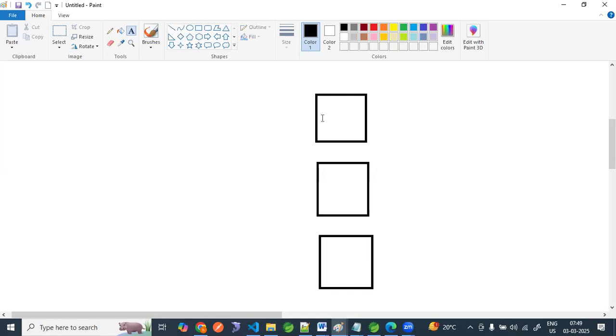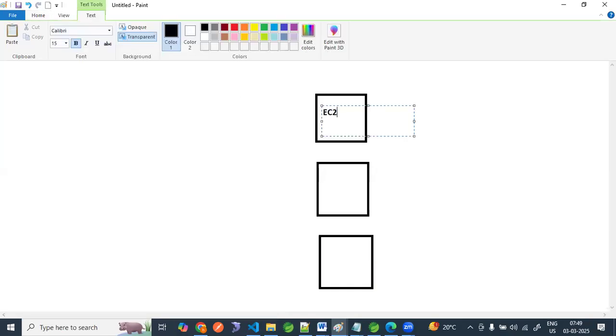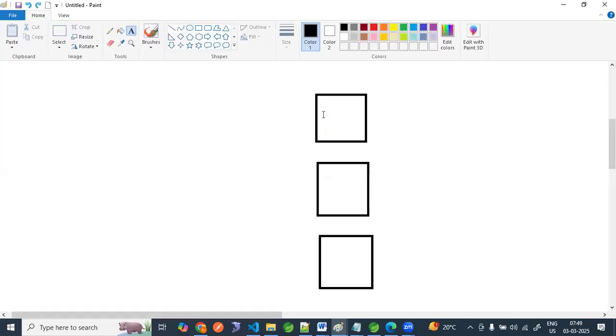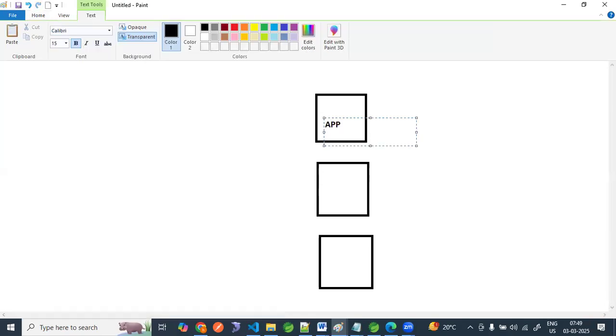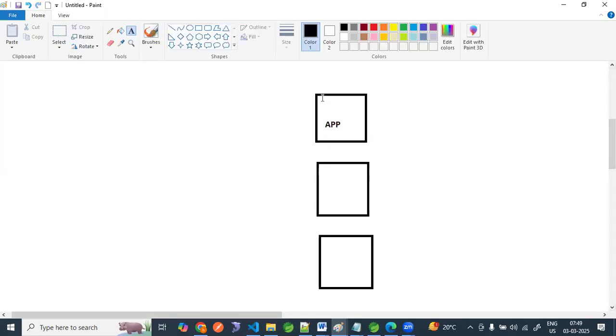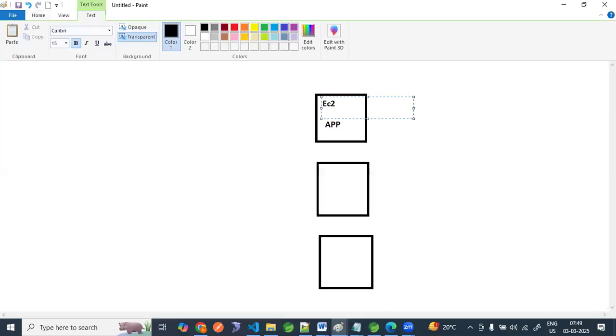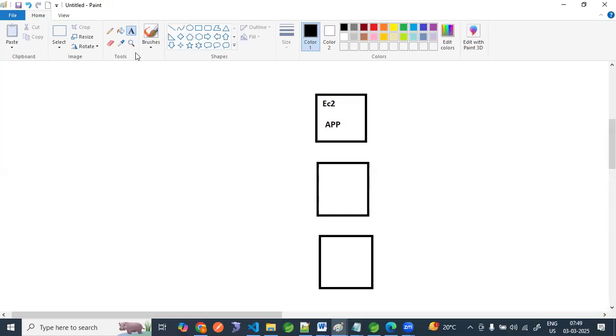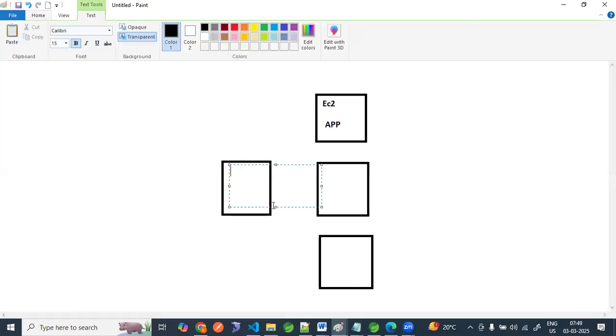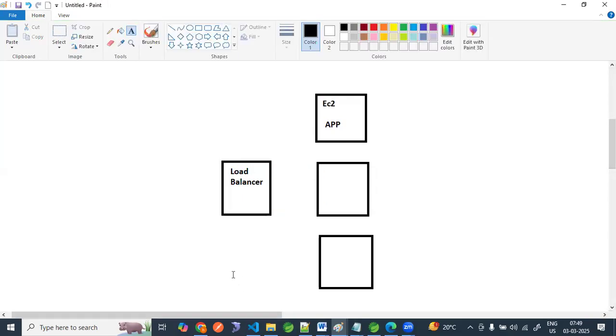We have seen one example. For example, this is our EC2 instance. Similarly, this is another EC2 instance. Our application is deployed in the first EC2 instance. This is EC2 instance 1. So what will happen? We have to configure a load balancer. This is our load balancer. So what will happen?